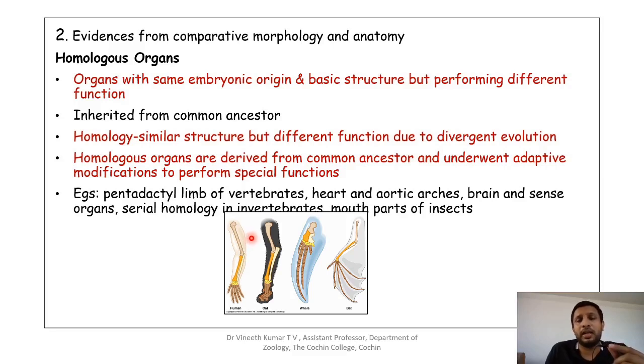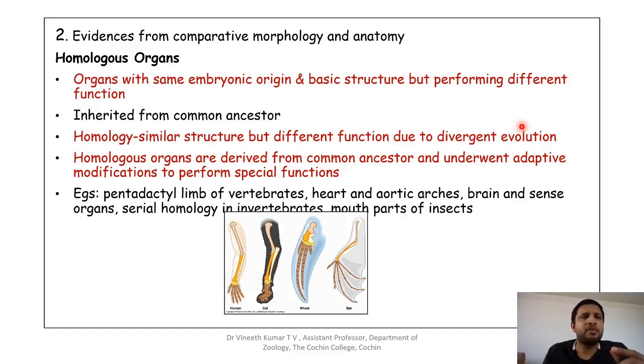And the same basic plan suggests that they had a common ancestry, and from that common ancestor they diverged into different structures or different external structures as an adaptation to the new environment, and that is what is called divergent evolution. And this is what is called homologous organs. So homologous organs are seen in different organisms or different animals with different functions and the same basic plan.